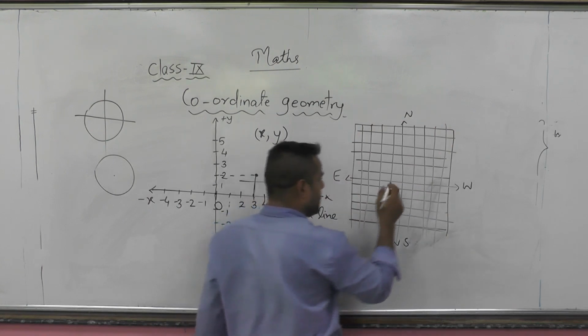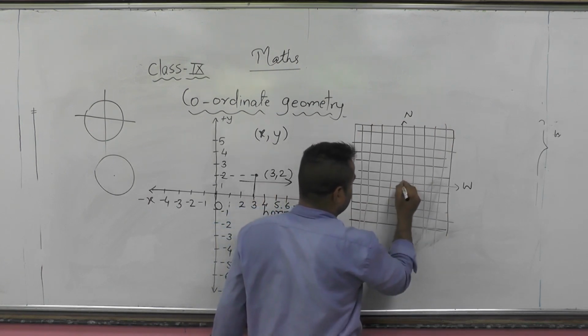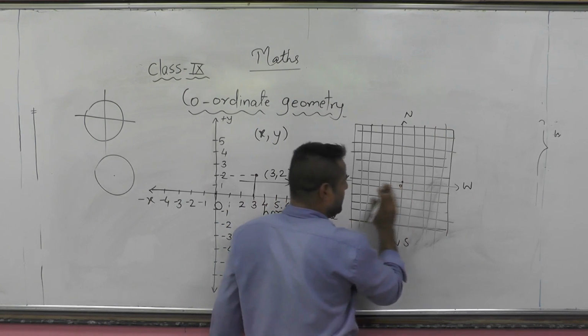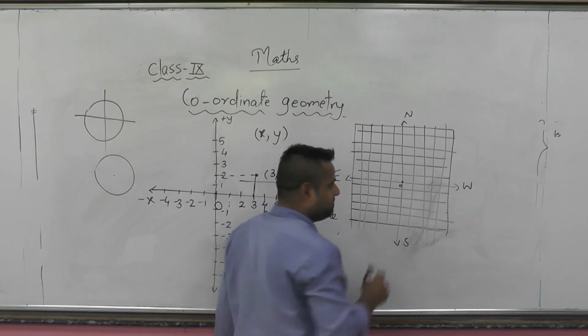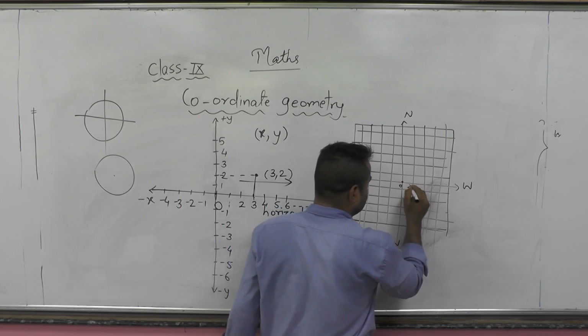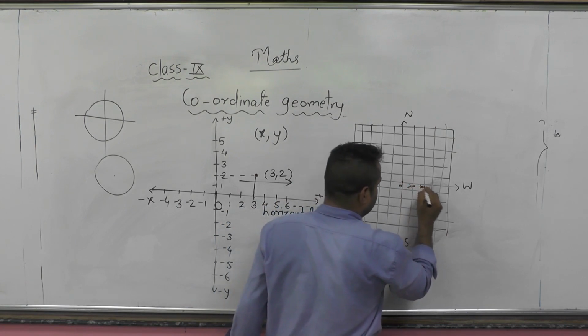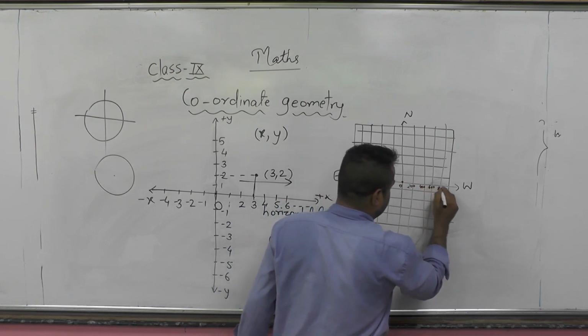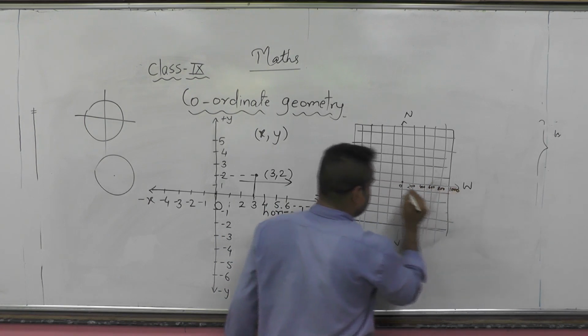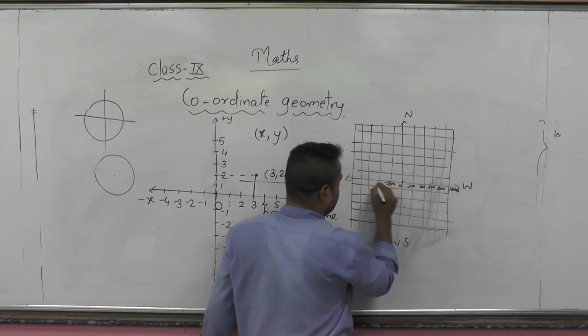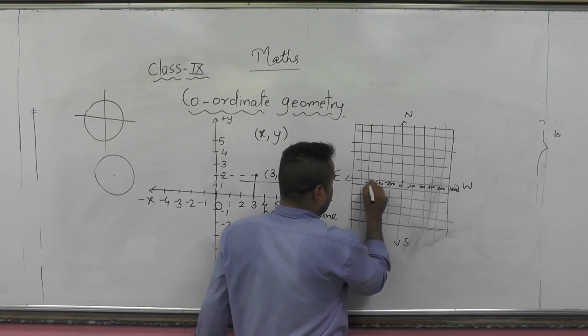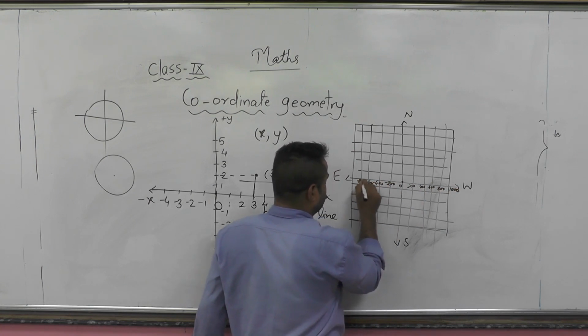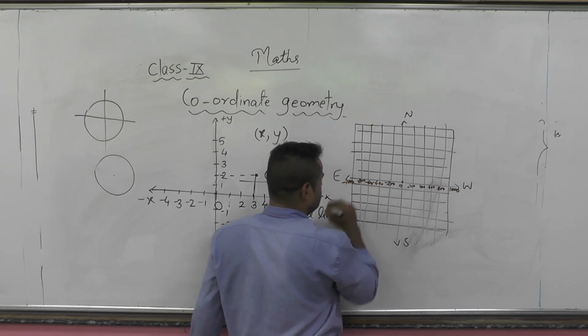Now see, at the middle, this will be 0, and each line is 200 meters apart. So these points are 200, 400, 600, 800, and 1000. This side will be minus 200, minus 400, minus 600, minus 800 and minus 1000.